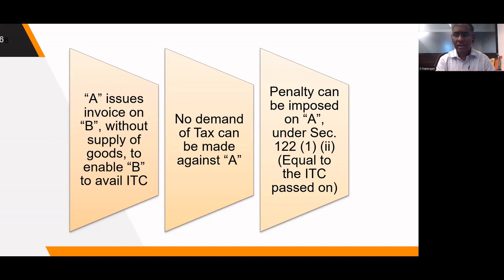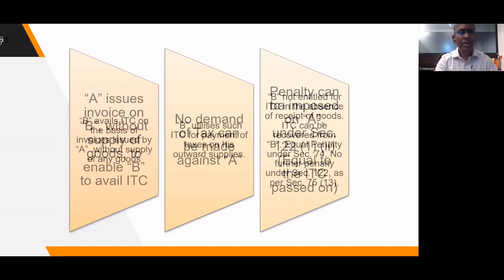So in our case, A is not making any supply. He raised only invoices. He filed GSTR-1. He has not filed GSTR-3B. Based on that invoice, B has taken the credit. Now, no tax demand can be raised against A because he has not made any supply. It is only a question of invoices, so tax cannot be demanded, but an equal amount of penalty can be imposed on A. This is the first clarification issued by the Board.